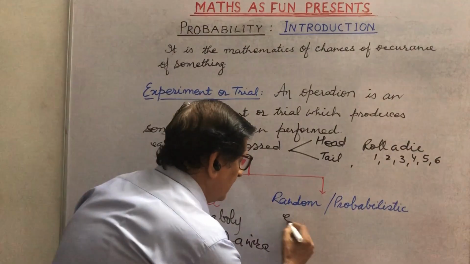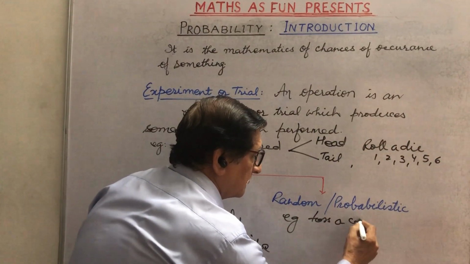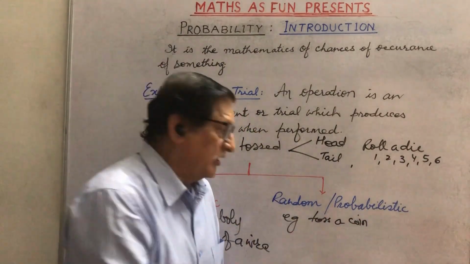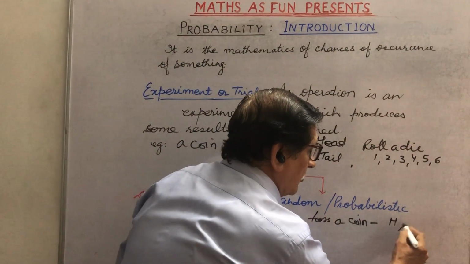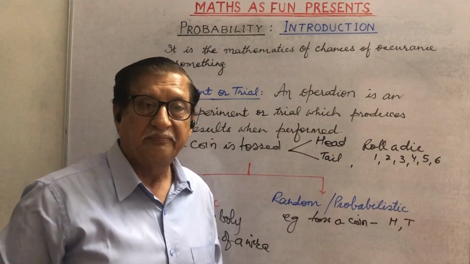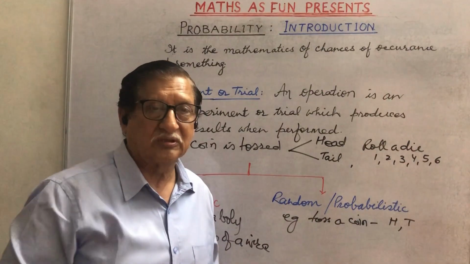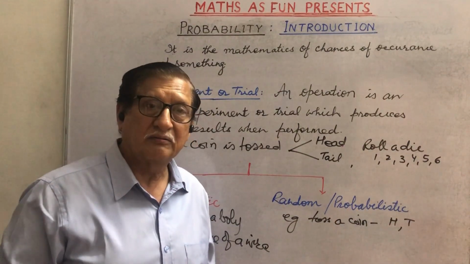For example, suppose we are tossing a coin. We know that either head or tail will be there. These are the only 2 results we have. But which will happen is not sure. It may be head or it may be tail.